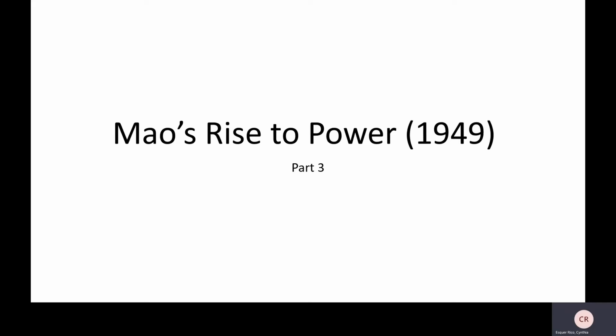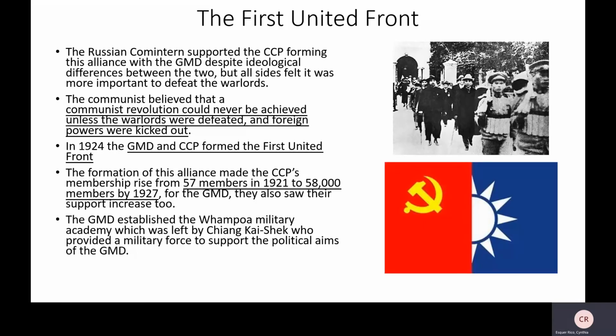The next section we're going to be looking at is part 3, continuing to look at Mao's rise to power. As we saw in the last lecture, the GMD and the CCP came together, and so now we see the creation of the first United Front.